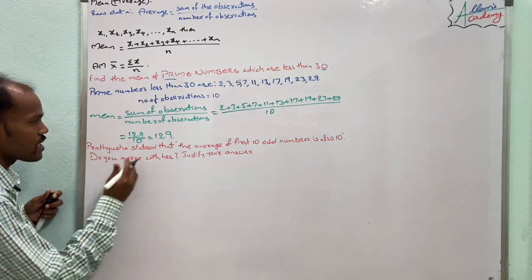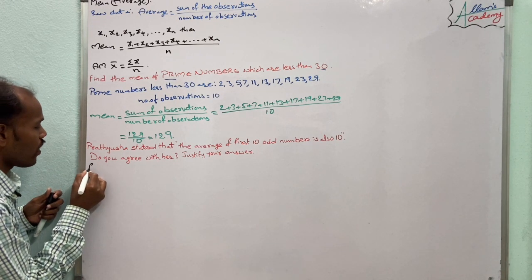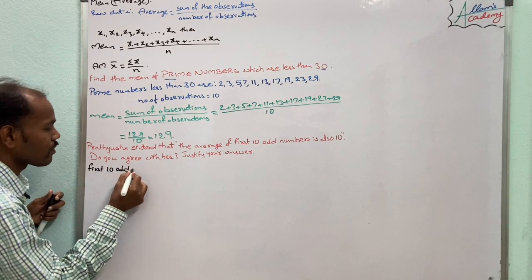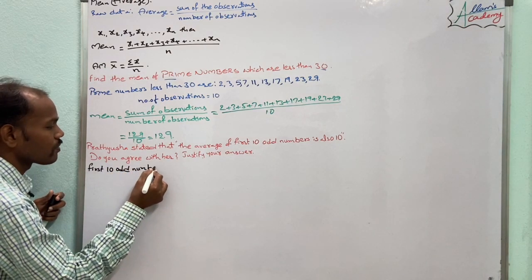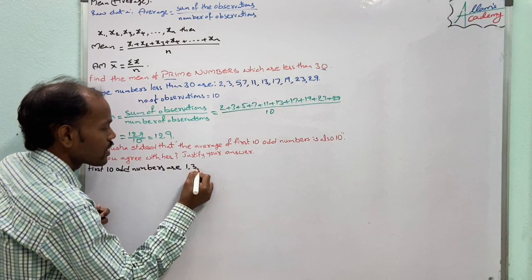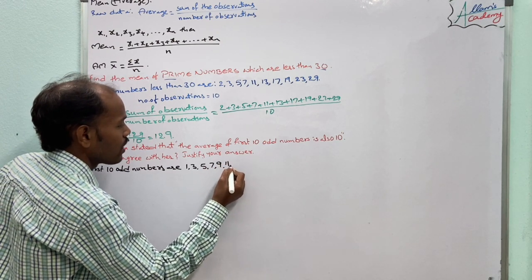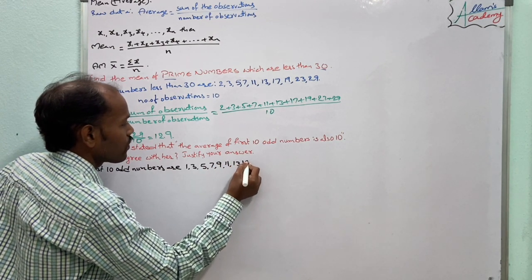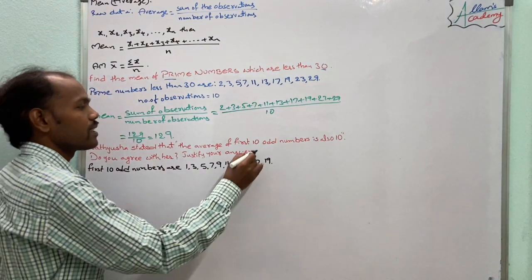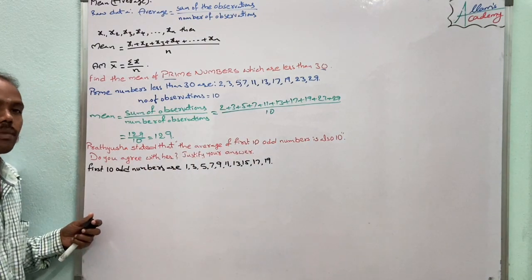They are 1, 3, 5, 7, 9, 11, 13, 15, 17 and 19. There are 10 numbers.